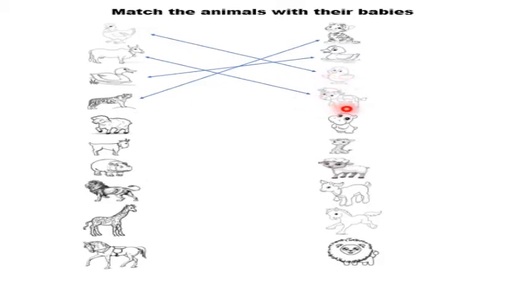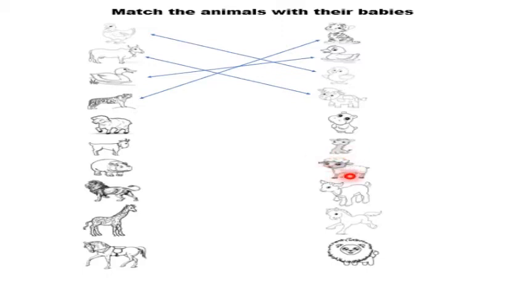Calf. Is this calf a baby of sheep? No, this calf is a baby of cow. Calf. Is this calf a baby of sheep? No, this calf is a baby of hippopotamus. Calf. Is this calf a baby of sheep? No, this calf is a baby of giraffe.